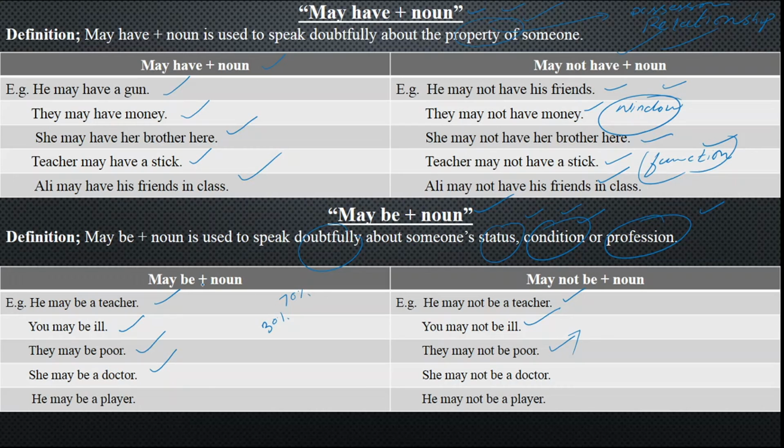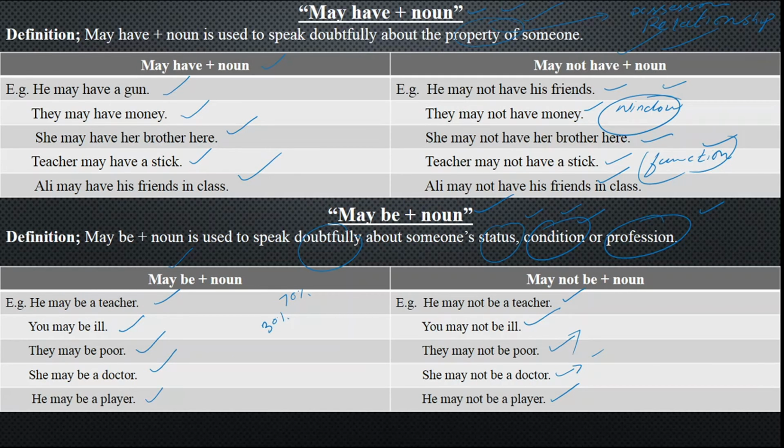Keep in your mind, may always has the possibility of 30% in every usage. And she may not be a doctor, because she is wearing the dress or something like that, but she is not able to judge what sort of illness the patient has got. He may be a player, because the way he is playing, I say that he may be a player. He is not in the kit, though I do not know whether he plays or not, but I've just got the imagination. And the next one we have is: he may not be a player.